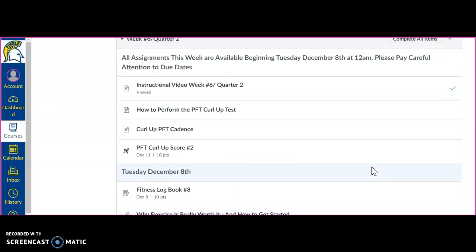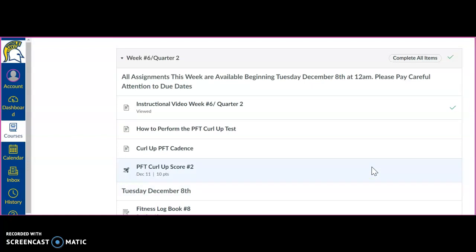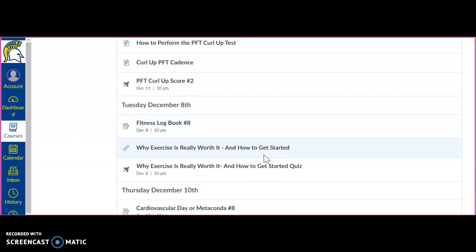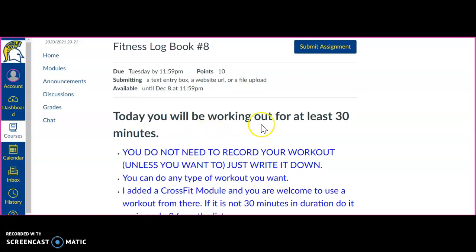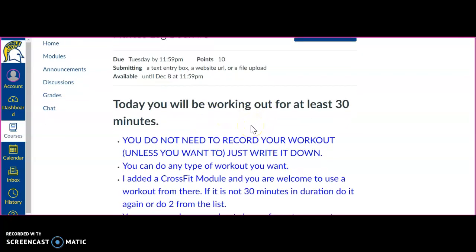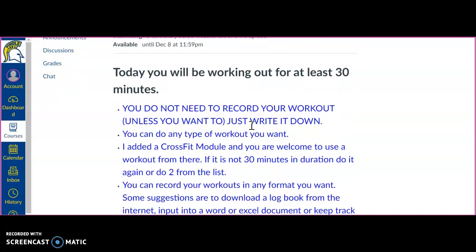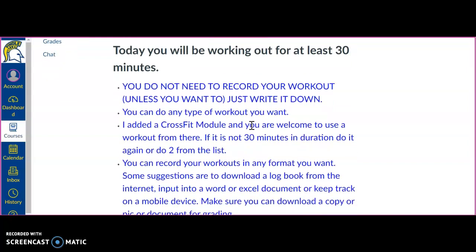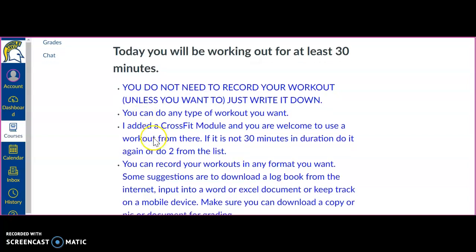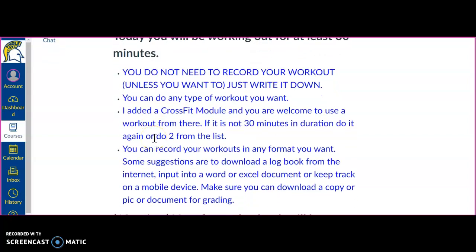And then once you're done with that, you have your 2 activities on Tuesday. So you have fitness logbook number 8. Basically you're just going to choose any workout you want. You're going to work out for at least 30 minutes. If you want to use the CrossFit module that I have in Canvas, you can use that. If you want to use your own workout, that's fine as well.